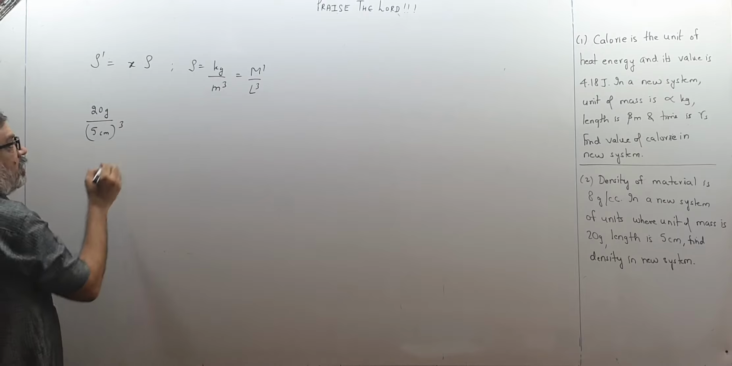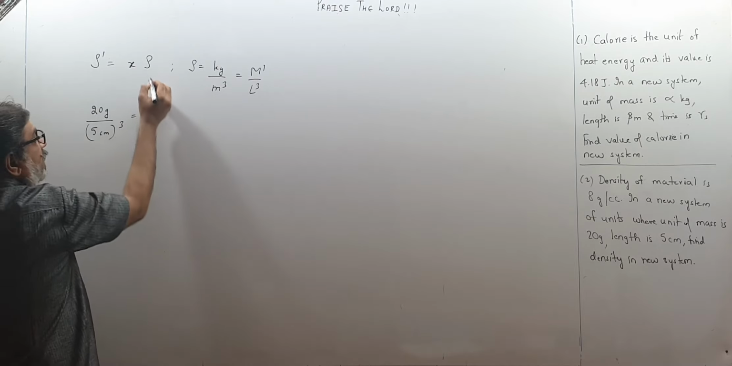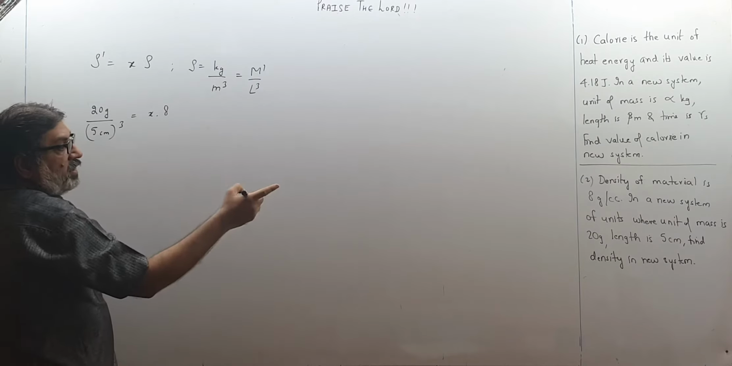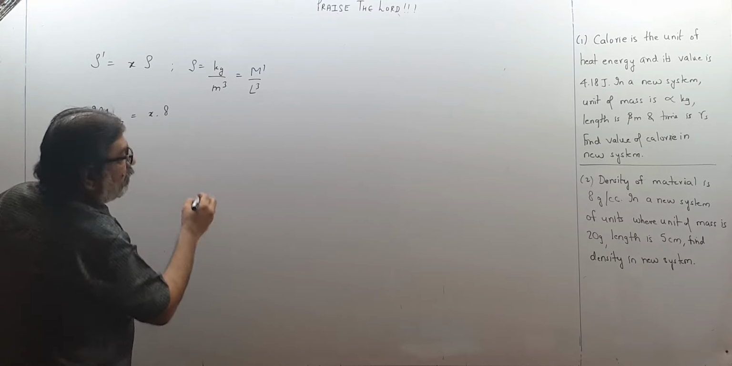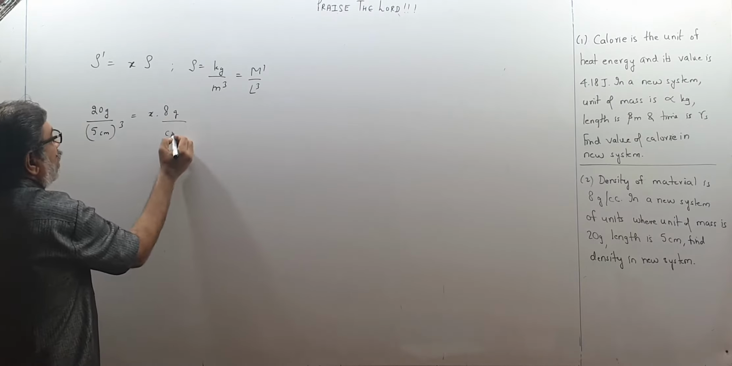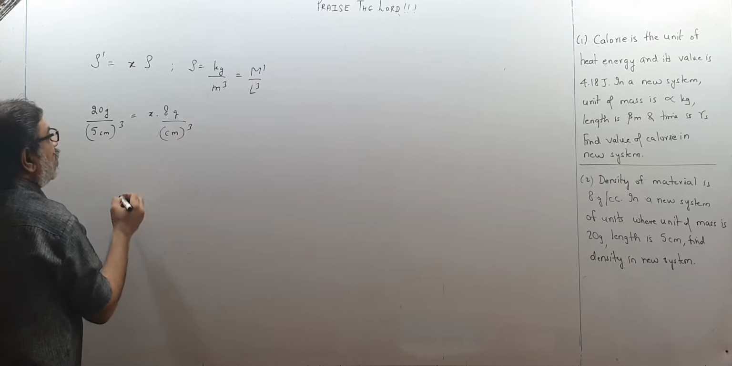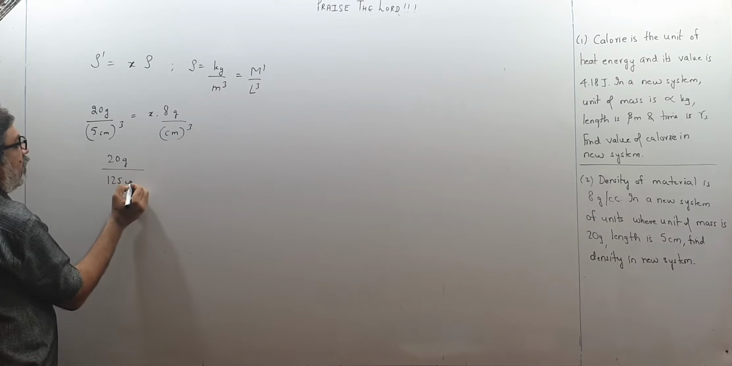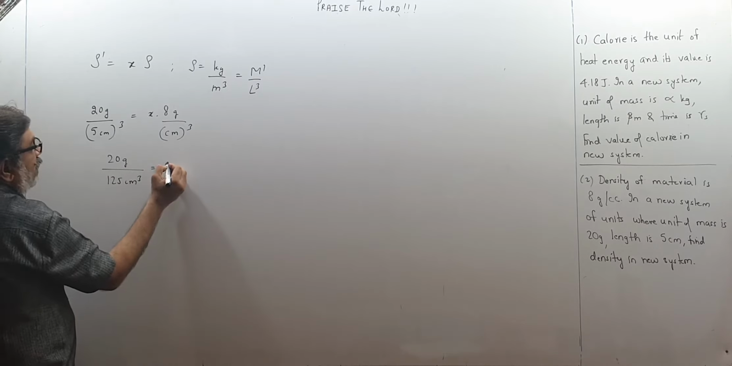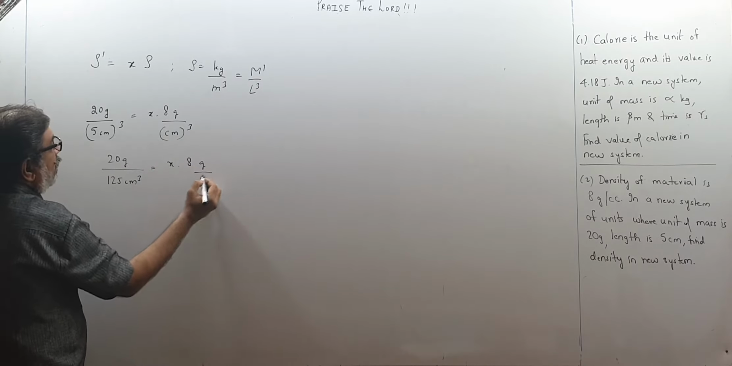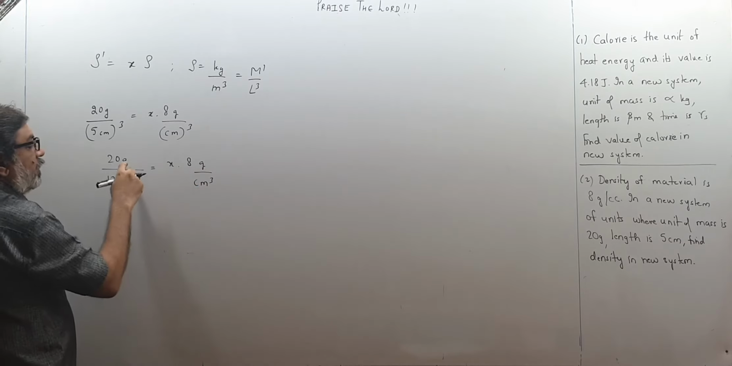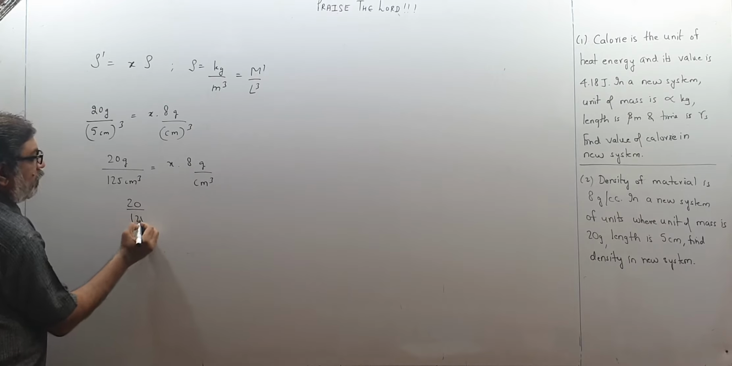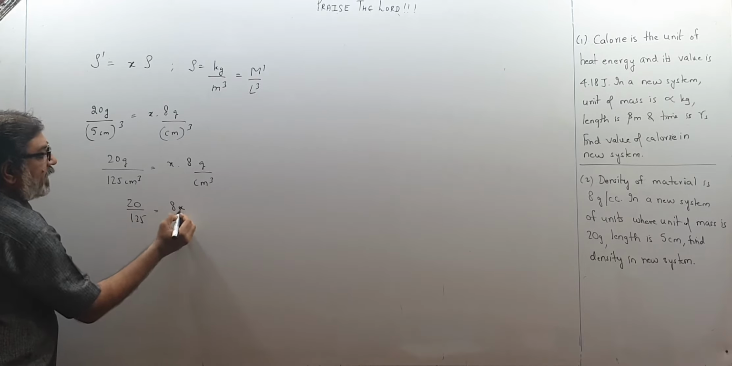Mass upon volume is equal to x times the density that is given to me as 8 gram per centimeter cube. Like this it is given. So 20 gram upon 125 centimeter cube becomes x into 8 gram upon centimeter cube. Now gram upon centimeter cube gets cancelled out. So 20 upon 125 is equal to 8x.